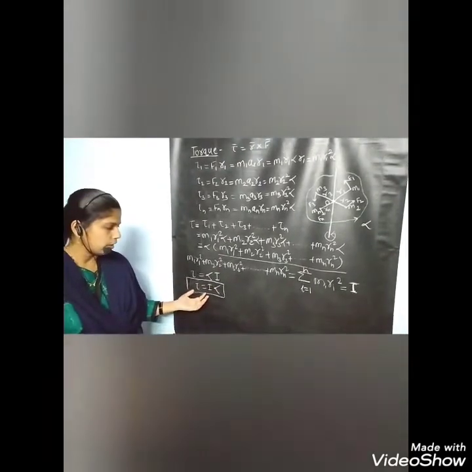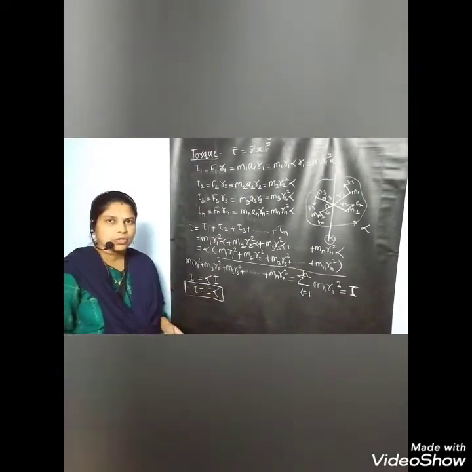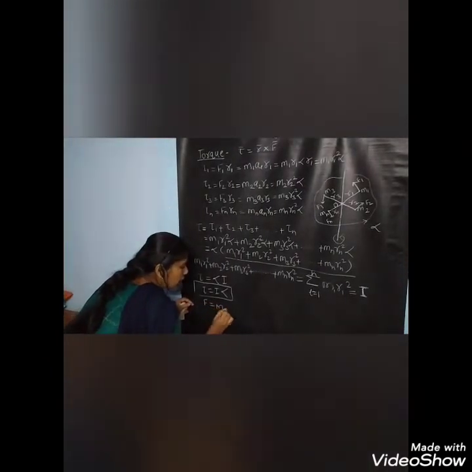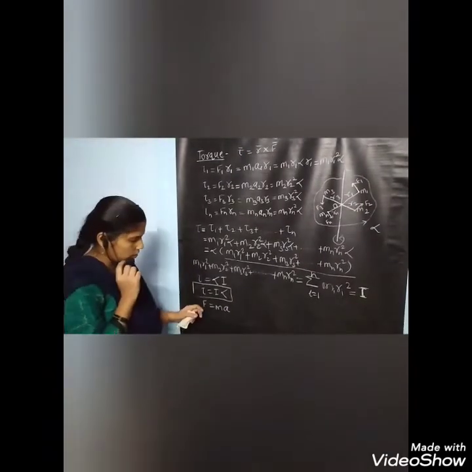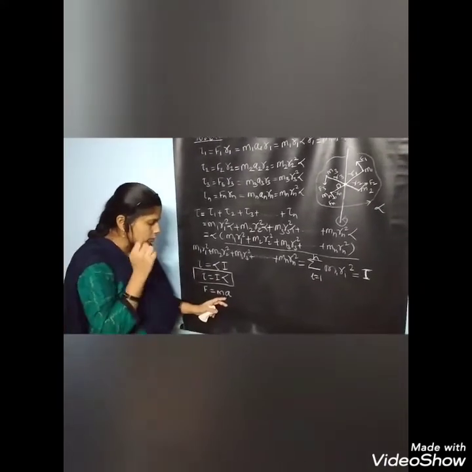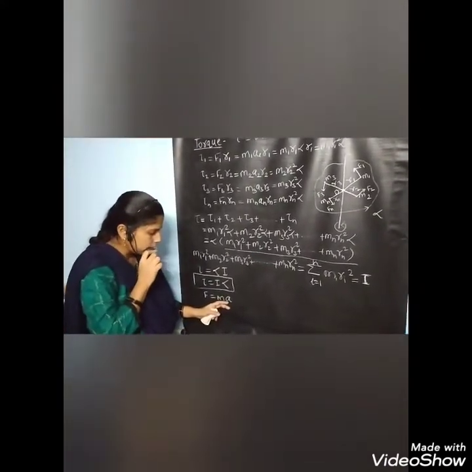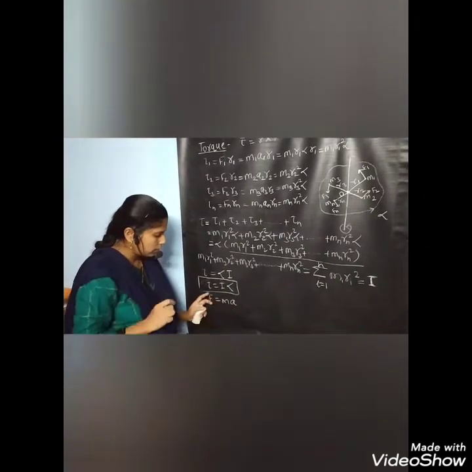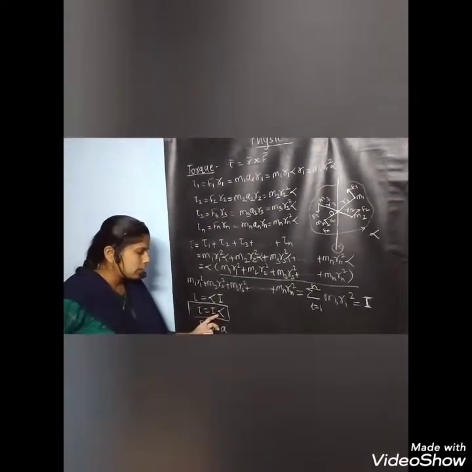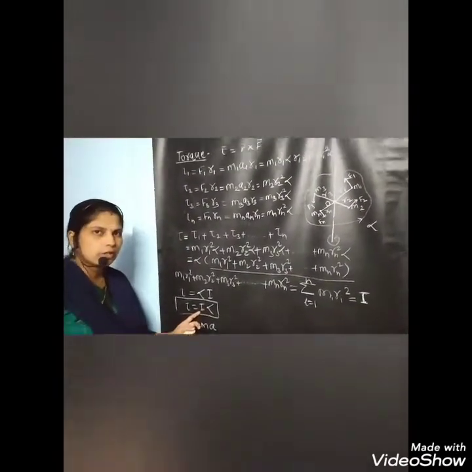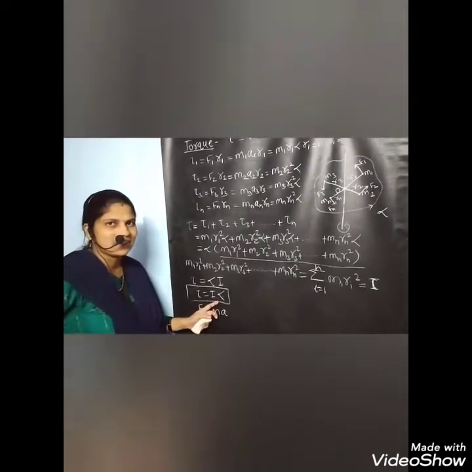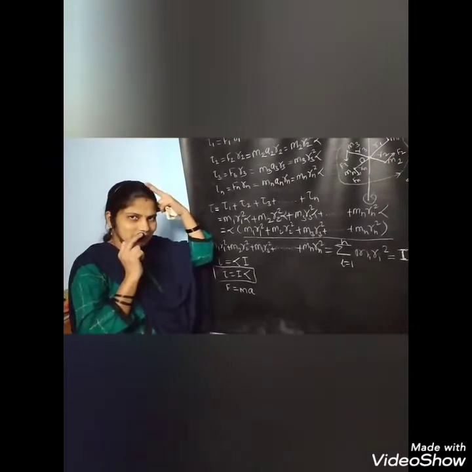If we compare this equation with the force in translational motion, force is given by F equals mass into acceleration. Here mass is the opposition to the translational motion, and a is the acceleration. Torque is equal to I into alpha, where I is rotational inertia and alpha is angular acceleration.